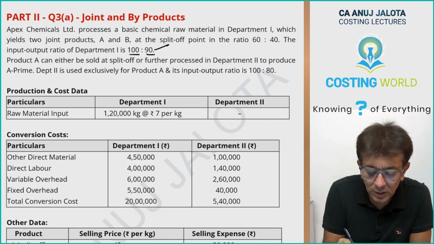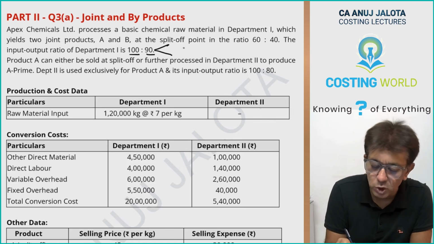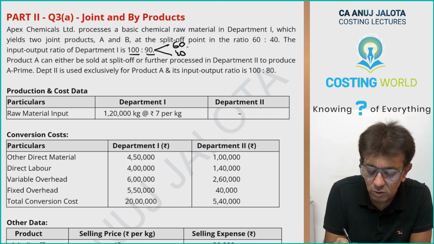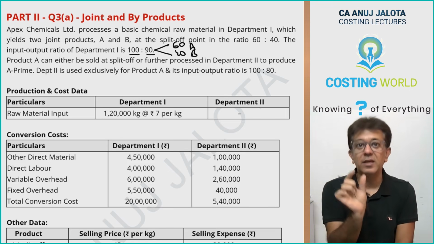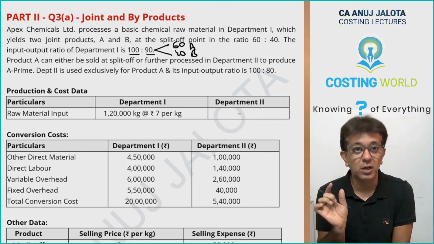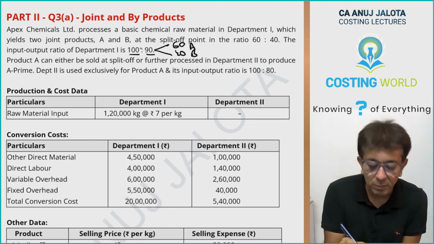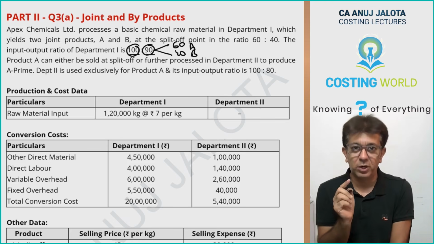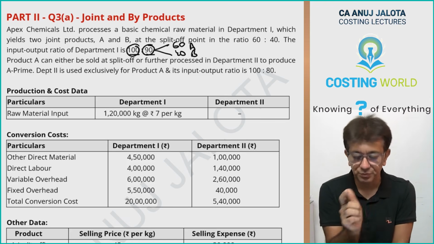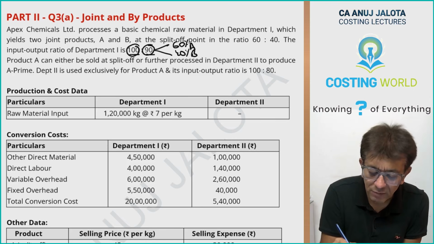And 90 units that you're going to be getting will be in what ratio? It will be in the ratio of 60:40, A and B will be coming out. So 90 gets divided in the ratio of 60-40. Again, I'll repeat. If input is 100, output is 90. And 90 is in form of two joint products. Out of that, 60% is A and 40% is B.